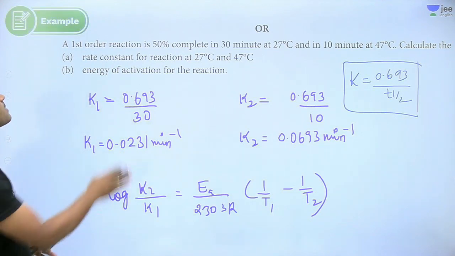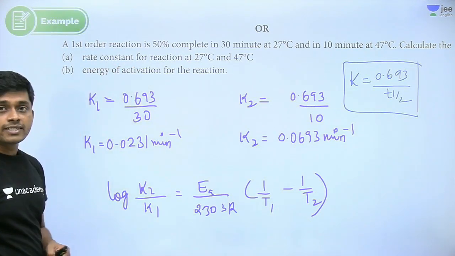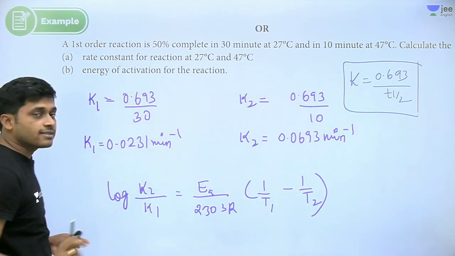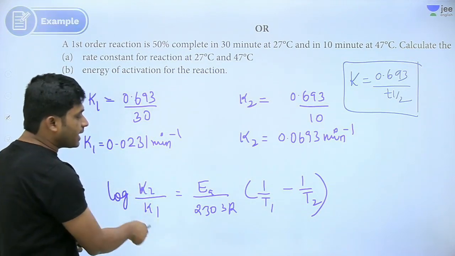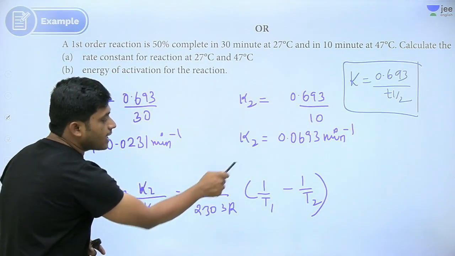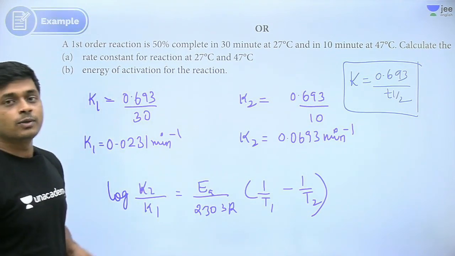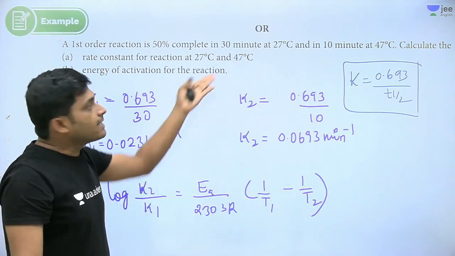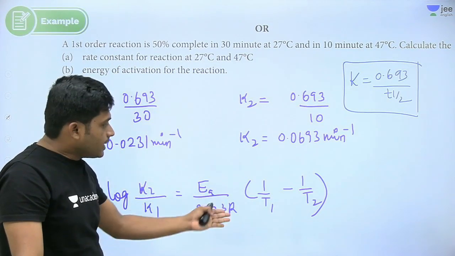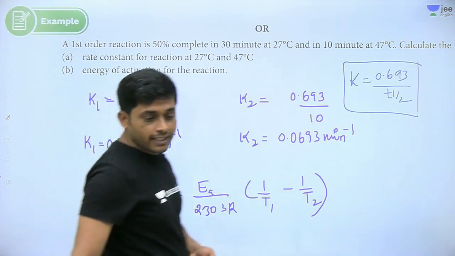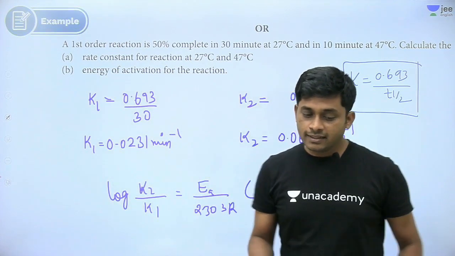What they are asking next is to calculate the energy of activation. The energy of activation formula is this, right? log K2 by K1 equals Ea by 2.303 R times the temperature term with T1 and T2, which are given. They are in degrees Celsius, so convert into the Kelvin scale. Don't directly substitute. Then find the Ea value. Got it? Right?